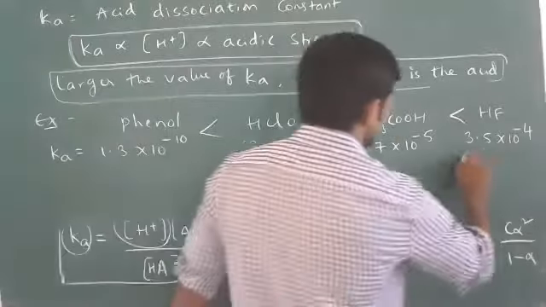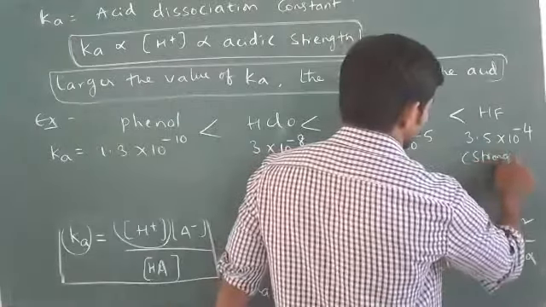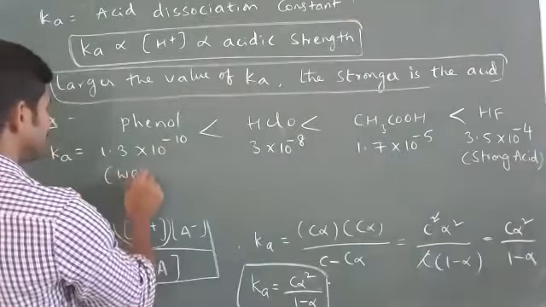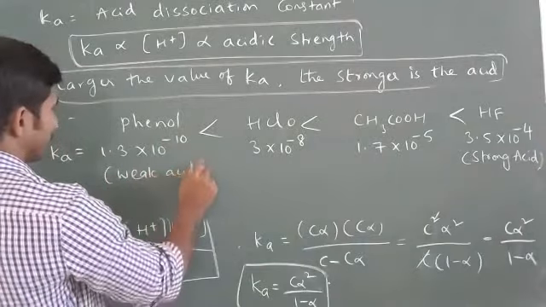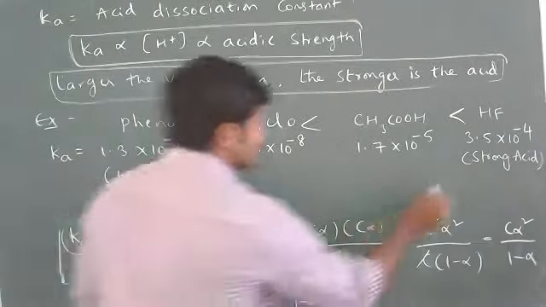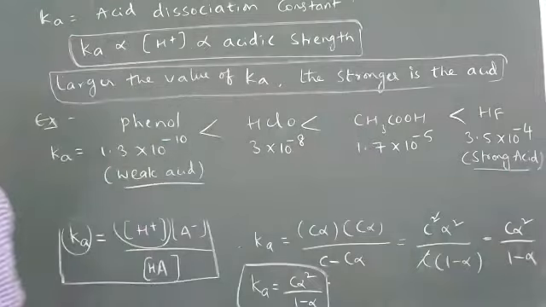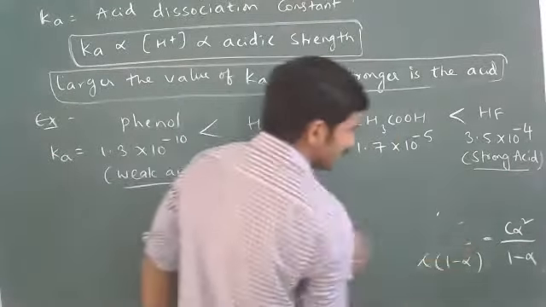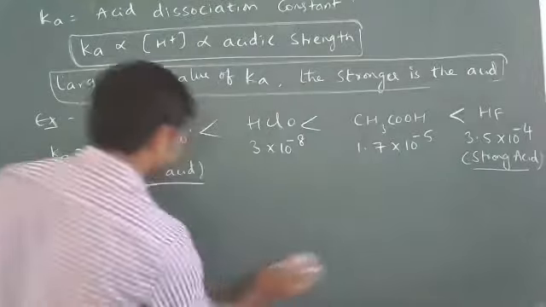So this is a strong acid. This is a weak acid. Understood? So this way we are able to predict the strength of the acid from the numerical value of Ka.